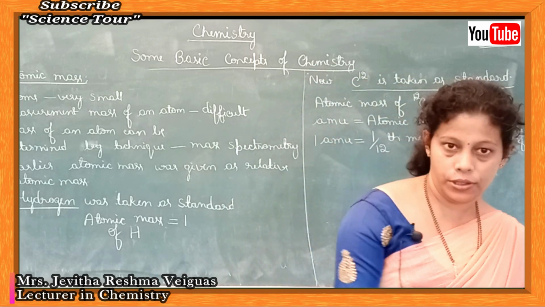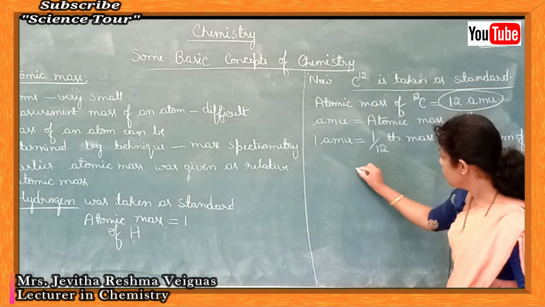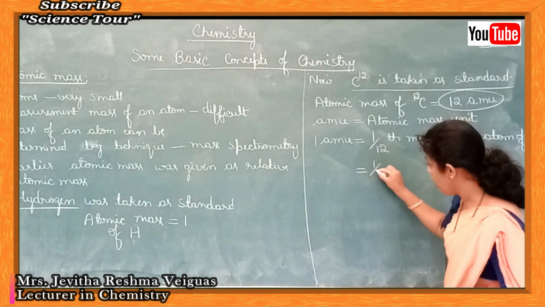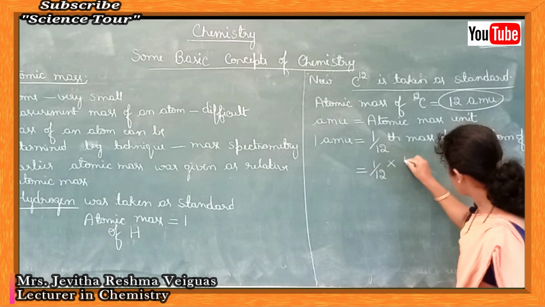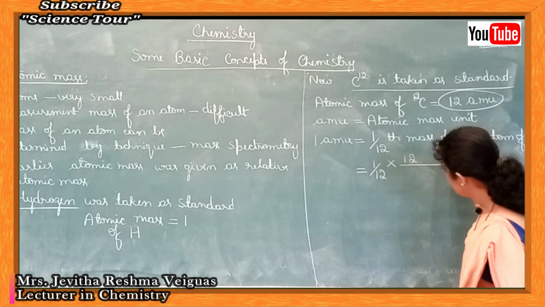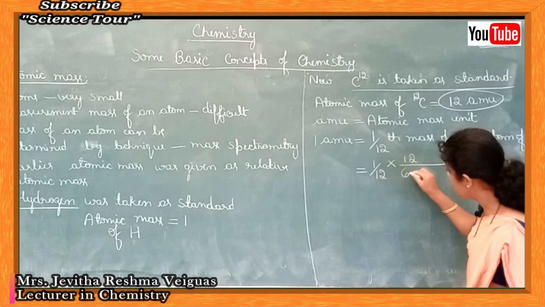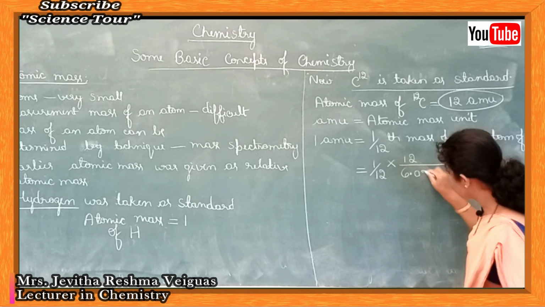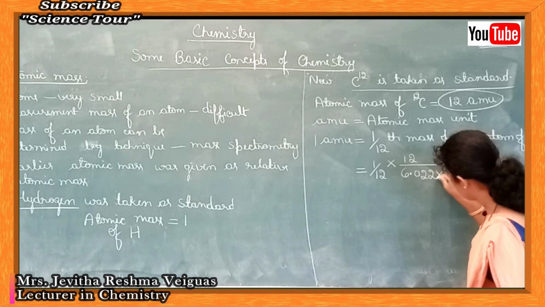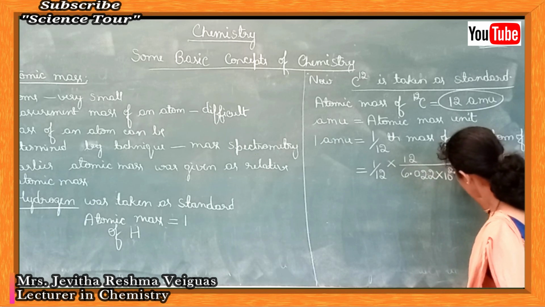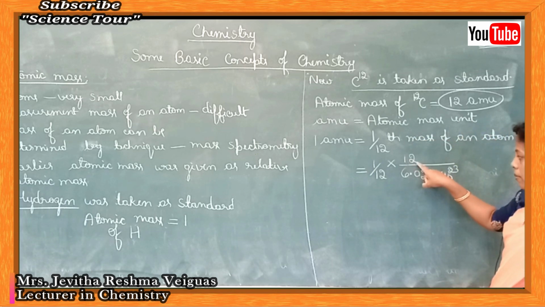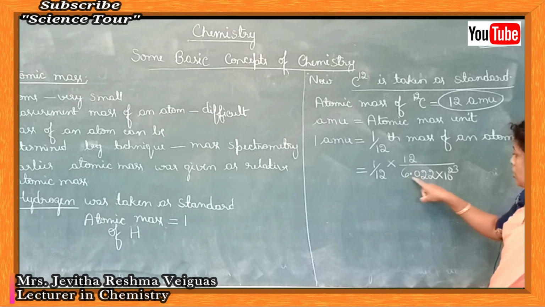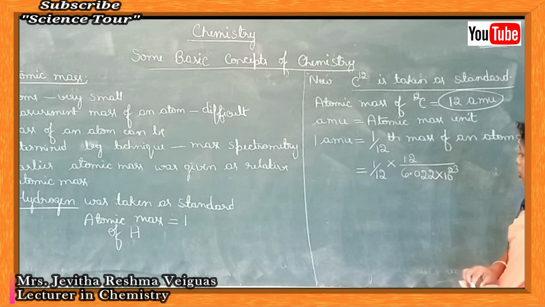It is 1/12 into the atomic mass of carbon 12, which is 12, divided by 6.022 into 10 to the power 23.